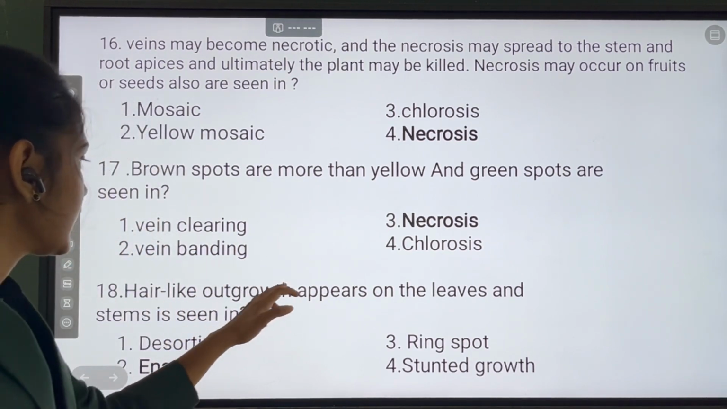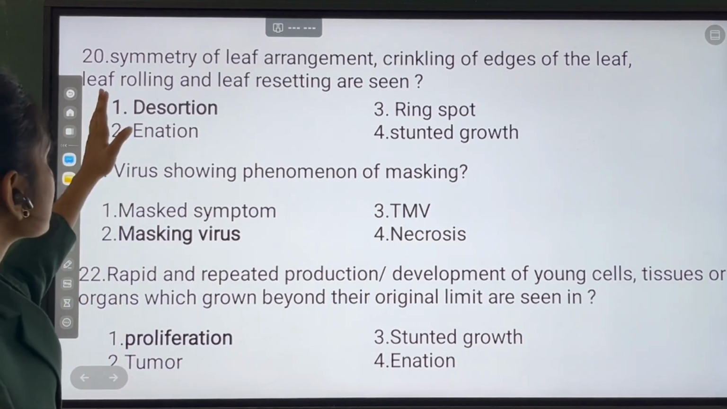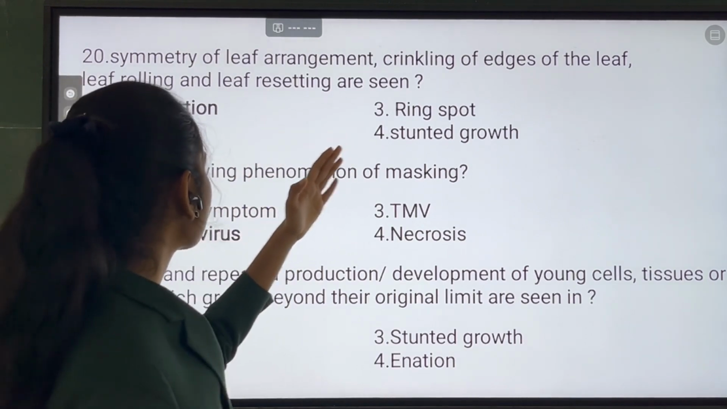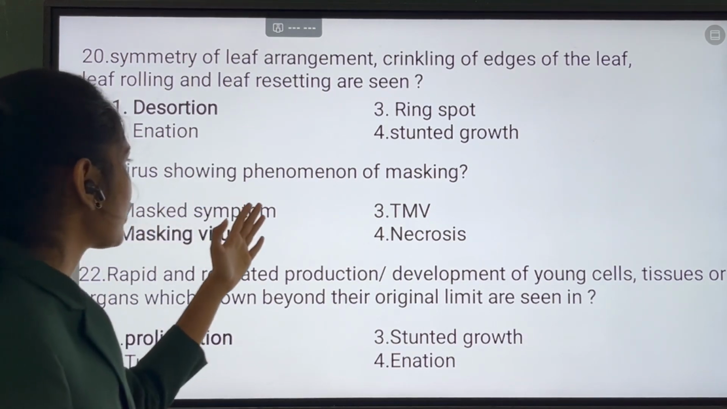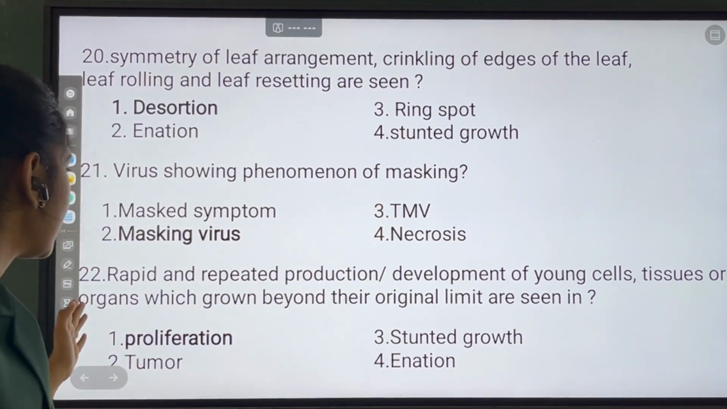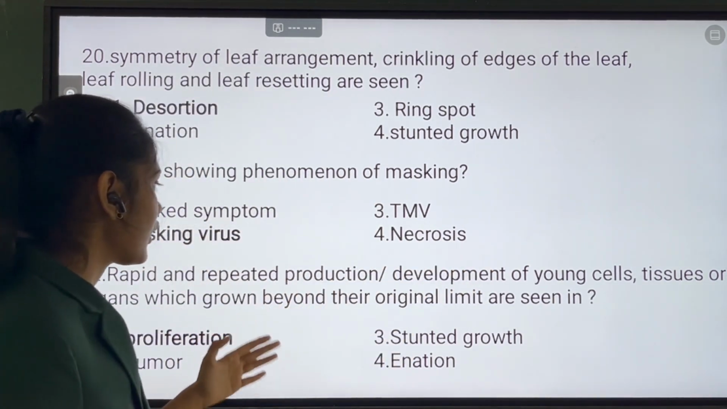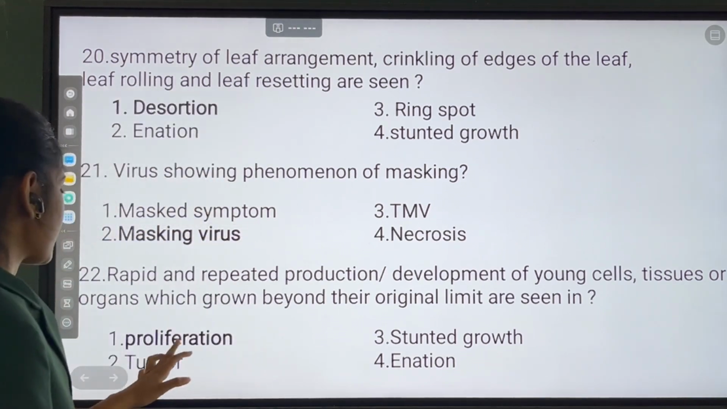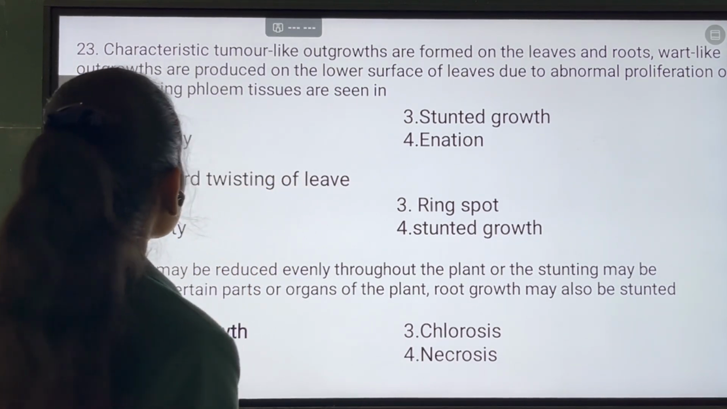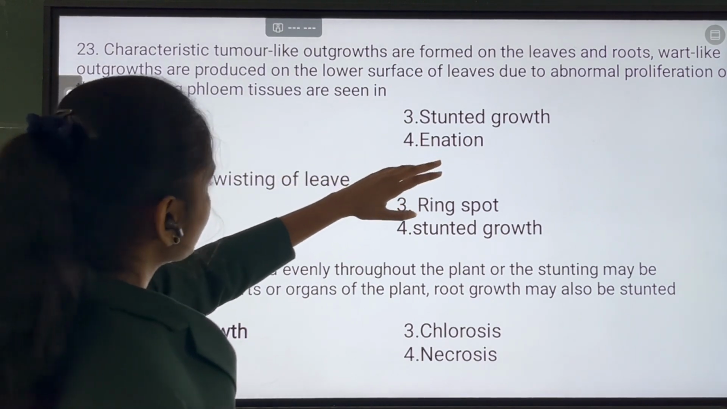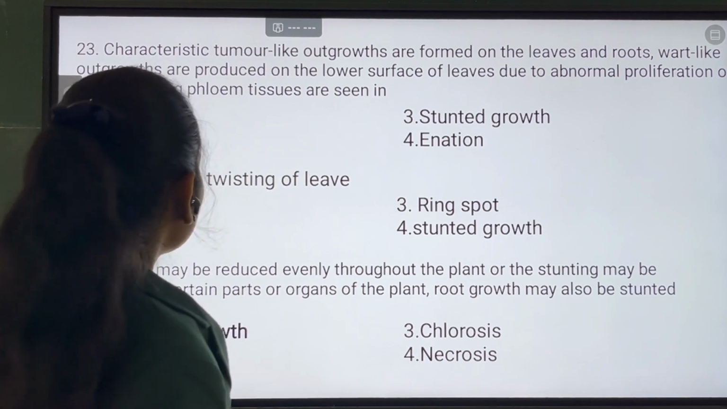Hair-like growth, outgrowth appearing on leaves and stems, is seen in enation. Alteration of symmetry of leaf arrangement, crinkling of edges of leaf, rolling and leaf rosetting are seen in distortion. Virus showing phenomenon of masking is masked virus. Rapid and repeated production, development of young cells, tissues or organs which grow beyond their original limits are seen in proliferation. Tumor-like outgrowths found on leaves and roots; outgrowths are produced on the lower surface of leaves due to abnormal proliferation of the underlying phloem tissues are seen in tumor.